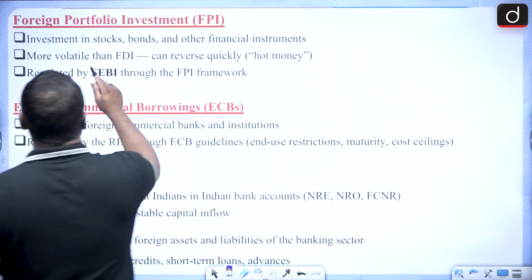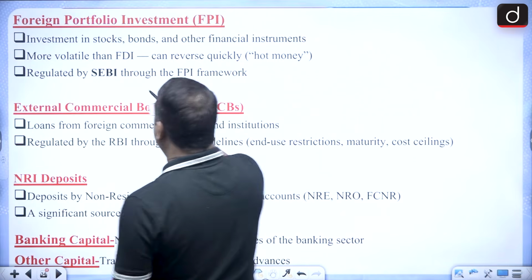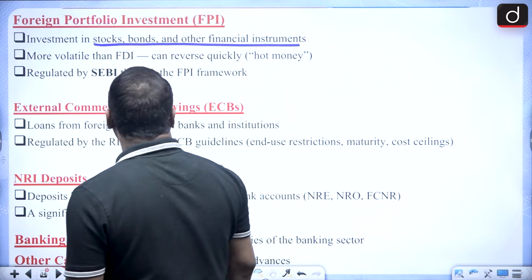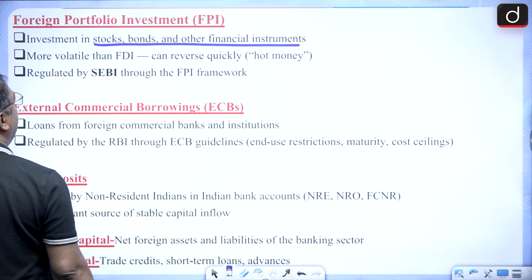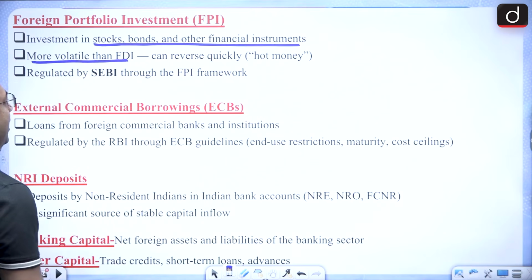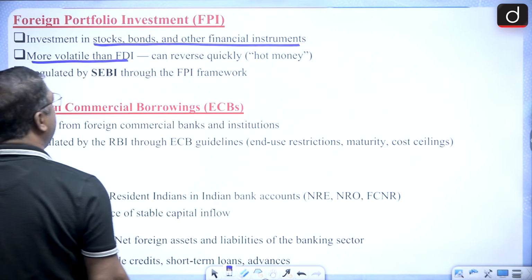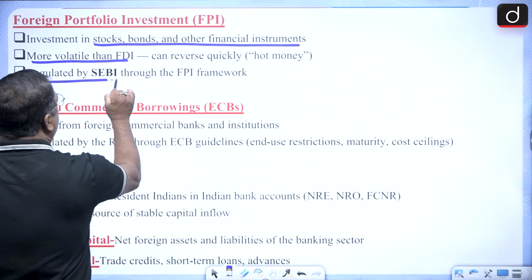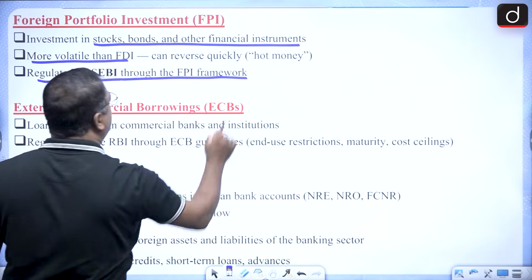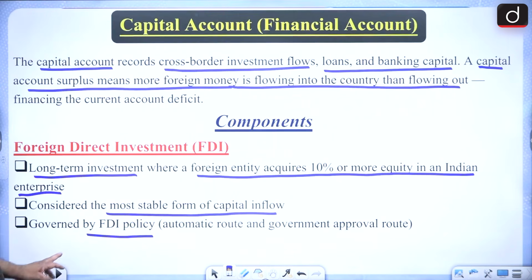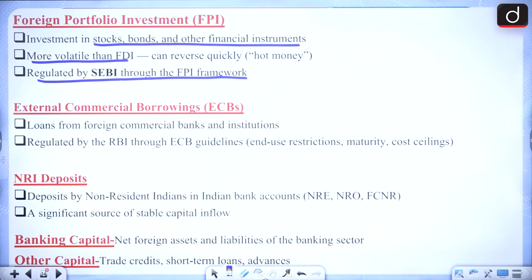The second one is foreign portfolio investment. And as I said, it is investment in stocks, bonds and financial instruments. It's more volatile than FDI. So it's a type of hot money, and it's regulated by what? SEBI through the FPI framework. Okay, and this is regulated by the government, remember it.